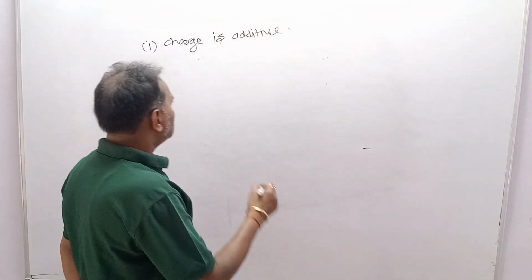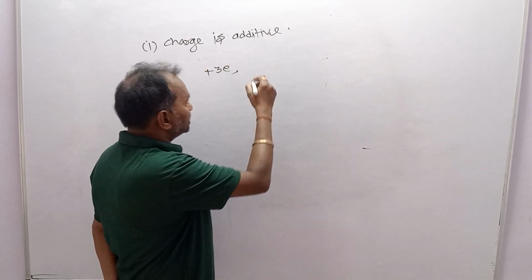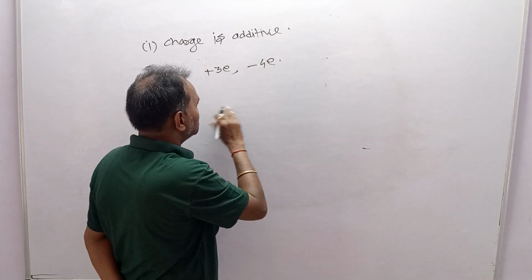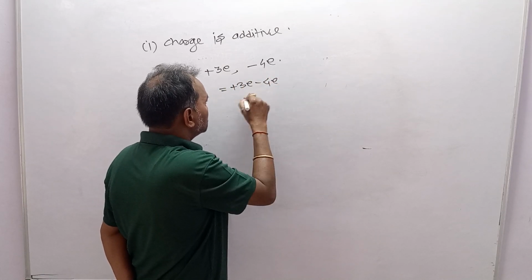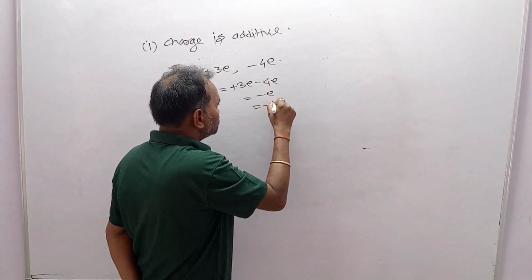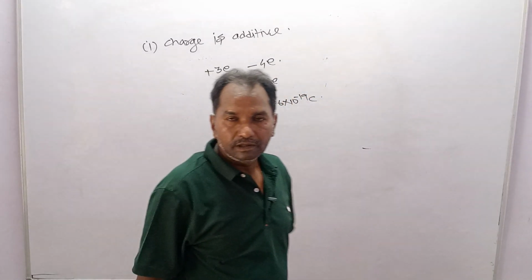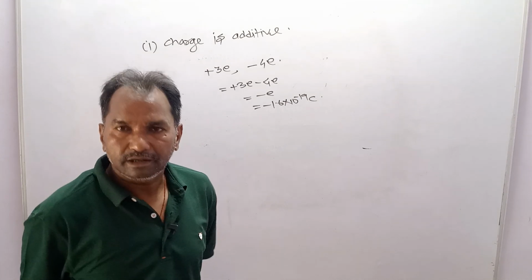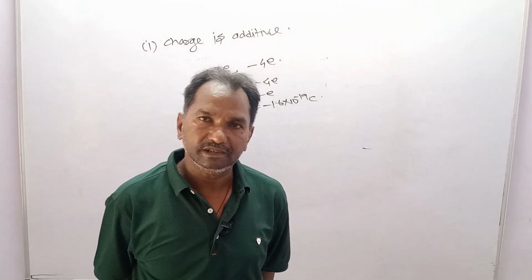Let a body have plus 3e charge and another have minus 4e charge, then the total charge will be plus 3e minus 4e, that is minus e, or minus 1.6 into 10 power minus 19 coulomb. This means positive and negative charges can be added with sign.